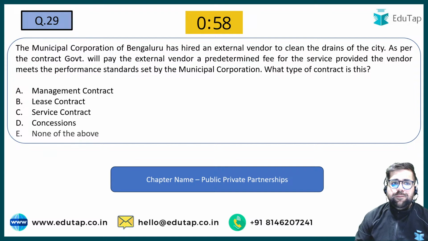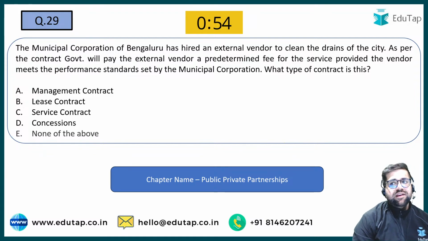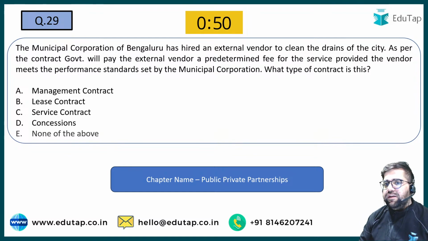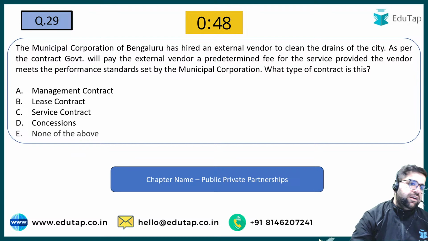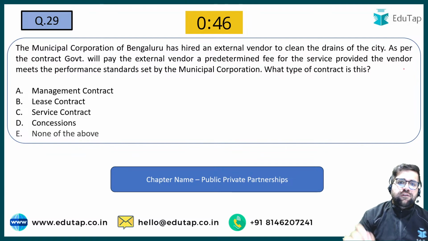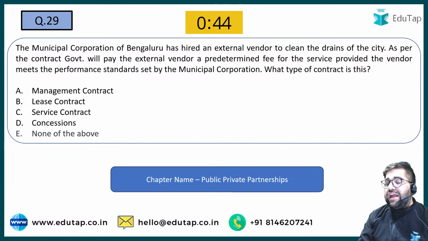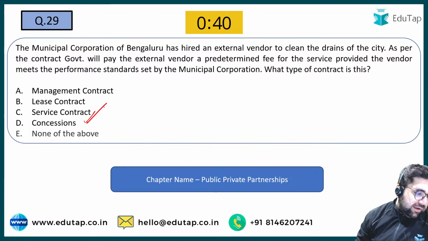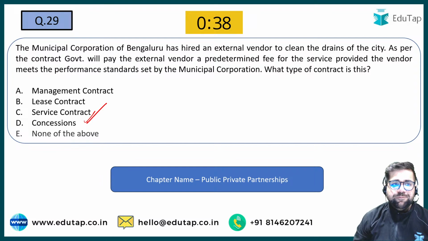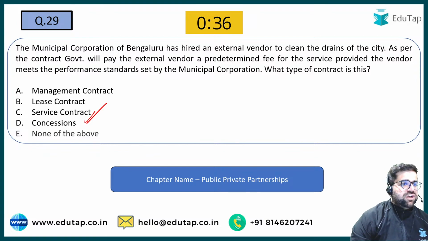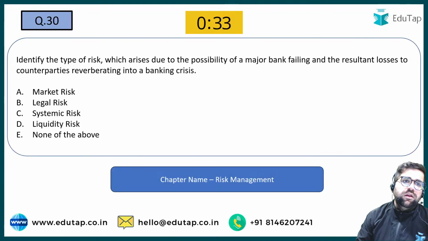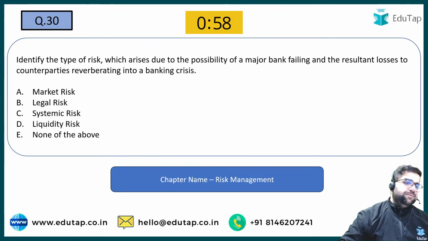29. The Municipal Corporation of Bangalore has hired an external vendor to clean and drain the city. As per the contract, the government will pay the external vendor a predetermined fee for the service provided. So for the service, what type of contract is it? Definitely it will be a service contract only. So the answer will be option number C. Very good. You have answered it correctly also. Now let's move to the 30th one.